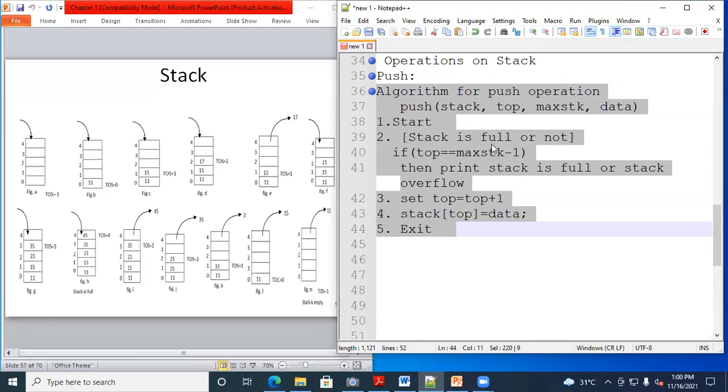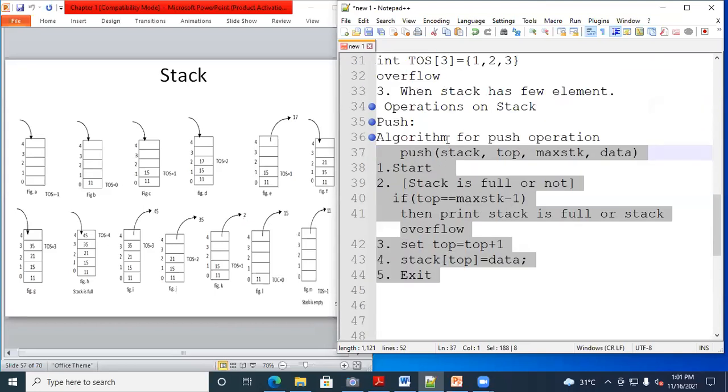So first, what are we checking? We are checking whether the stack is full or not, right? Now, how to check if the stack is full or not? For that purpose, we have written this condition: if top is equal to max stk minus 1. If the condition is true, we are displaying the message that the stack is full. And if the condition is false, we are able to insert the element in the stack. So first we increment the top pointer by 1, and after that we insert the data into that stack. This operation is called a push operation.